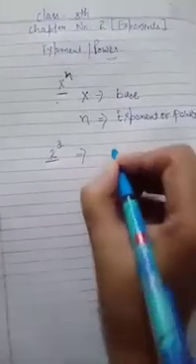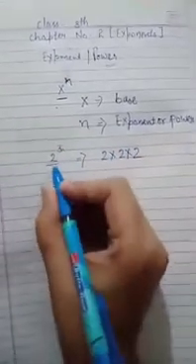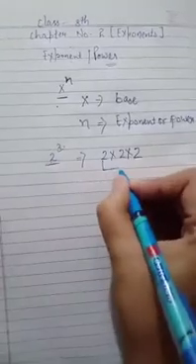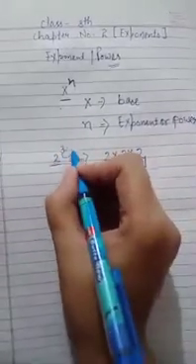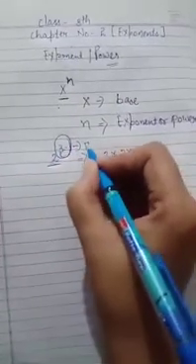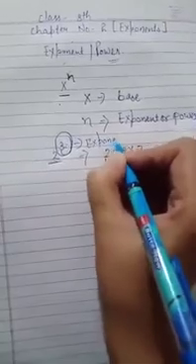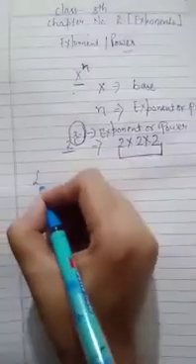As we can write here 2 multiplied by 2 multiplied by 2. 2 cube is equal to 2 multiplied 3 times. 2 is the base, 3 is its exponent or power. Clear?